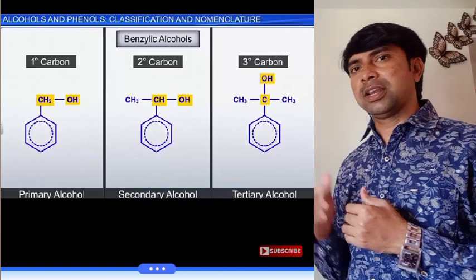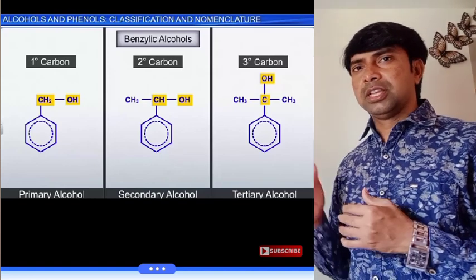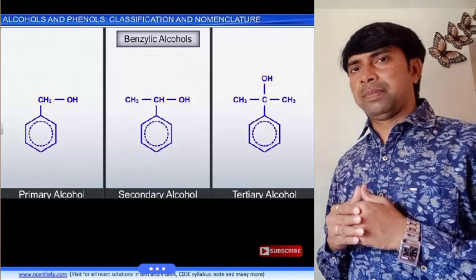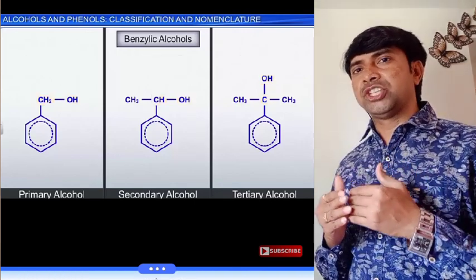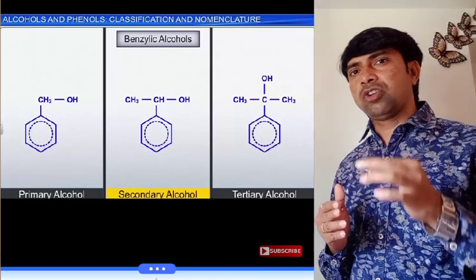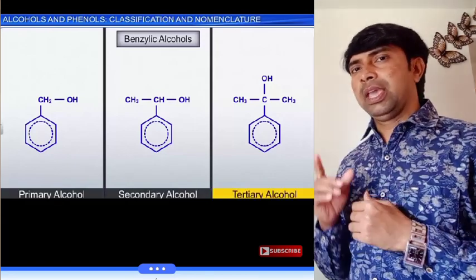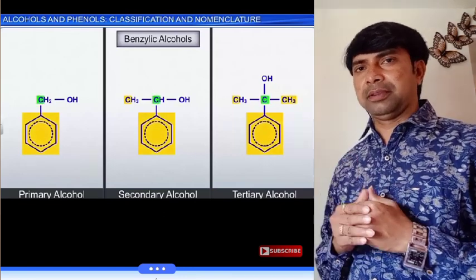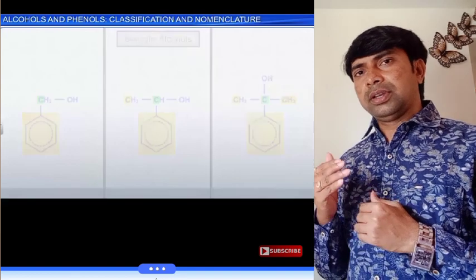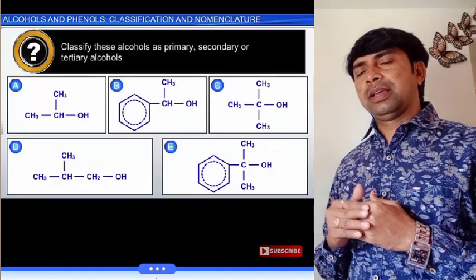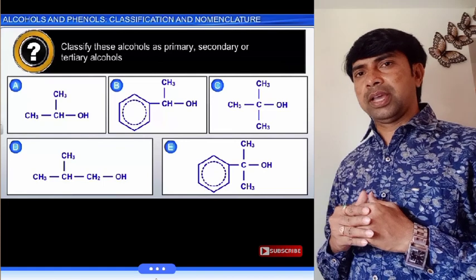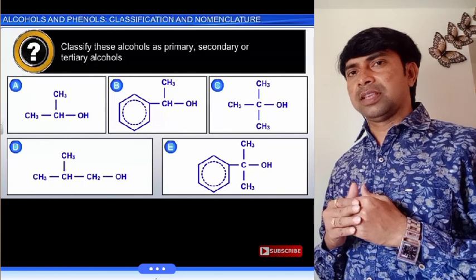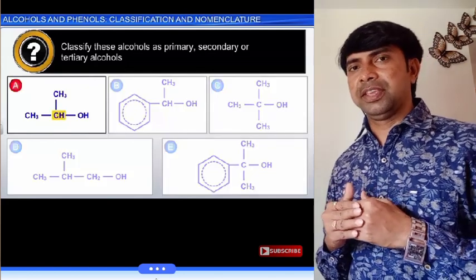Look at these examples. तो देखो यहाँ पे प्राइमरी. In primary benzylic alcohol the hydroxyl group is attached to an sp3 hybridized carbon next to the benzene ring. तो benzene ring के next वाले कार्बन को अटैच होता है हाइड्रोक्सिल ग्रुप. Okay, look at these examples.